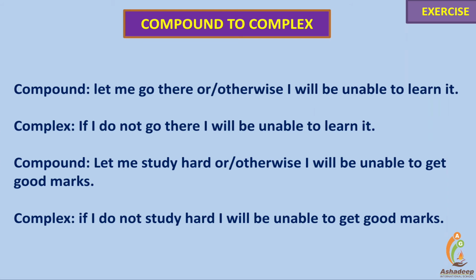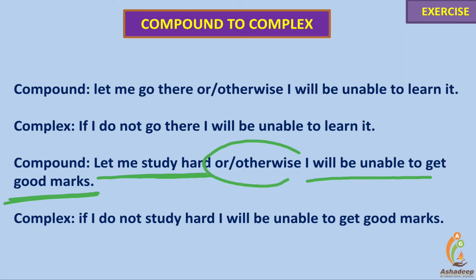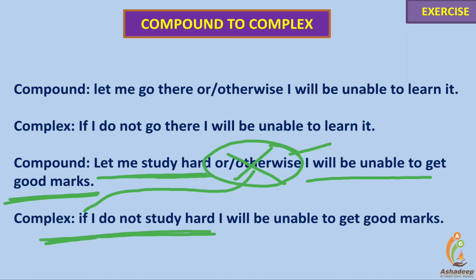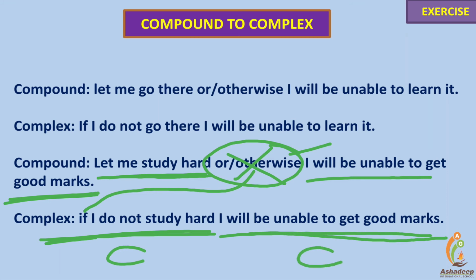Next example. Let me study hard or otherwise I'll be unable to get good marks. "Or otherwise", a coordinating conjunction, will be removed to make it complex and replaced by "if". If I do not study hard, dependent clause. I'll be unable to get good marks, main clause, principal clause.